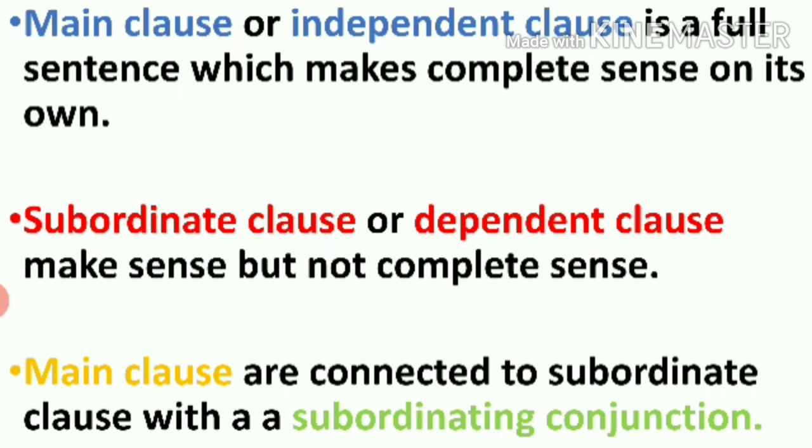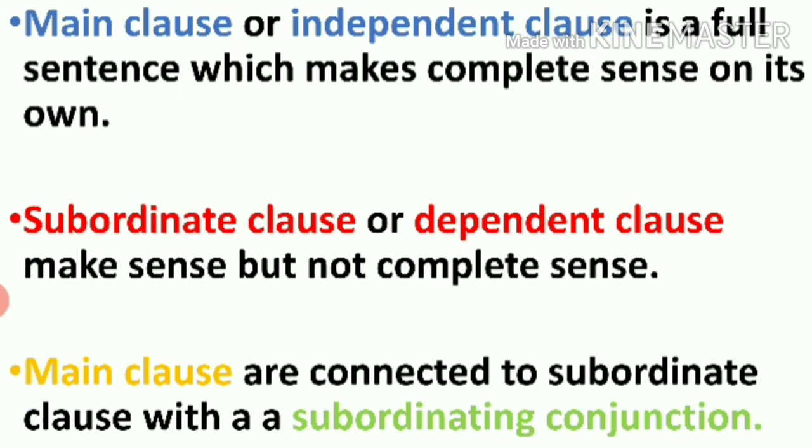Some is missing there. So main clauses are connected to subordinate clauses with a subordinating conjunction. In order to connect the main clause and subordinate clause, in between you need something, a connector. So that is a subordinating conjunction. That, after, before, all these are subordinating.